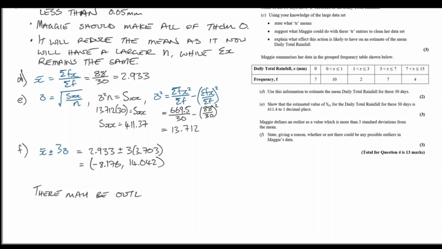Out of those, what conclusion can we make about the outliers? Well, the interval at the top end has values that may be anywhere from 7 up to 15. And if our outlier boundary is 14.042, well, then there might be some outliers above 14.042. So there may well be some outliers in that last interval.